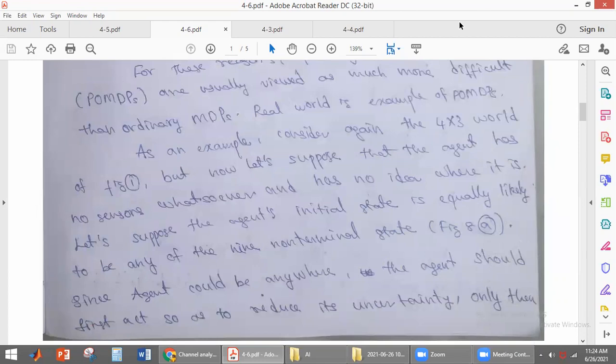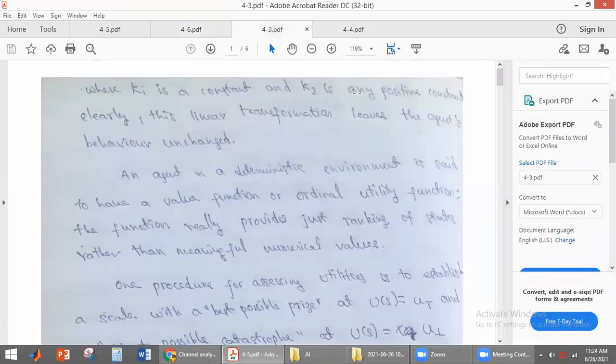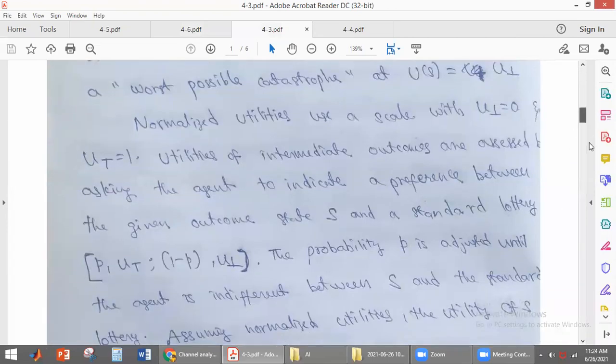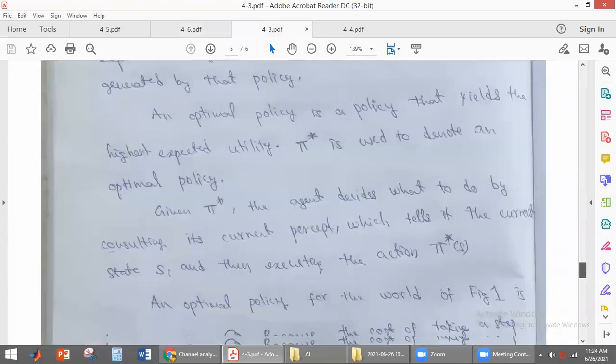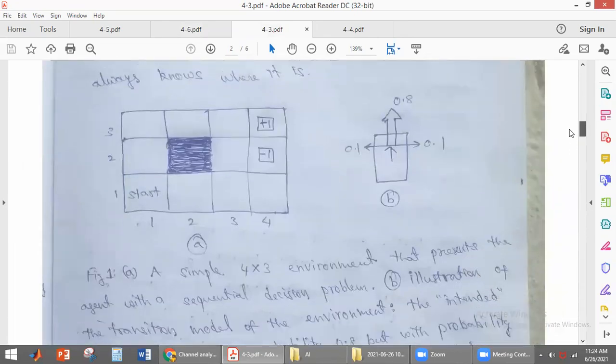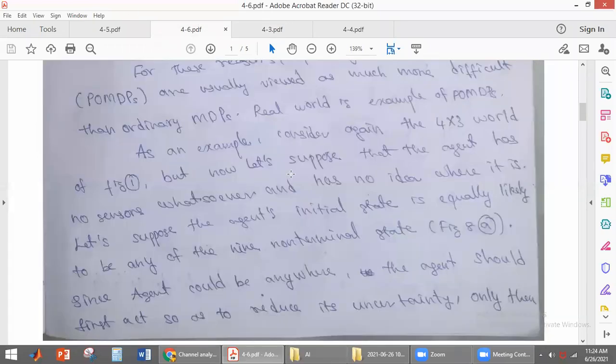Here in the 4x3 world we have discussed, students, this is the 4x3 world. Now let's suppose the agent has no sensor. So the agent does not know in which location it is.